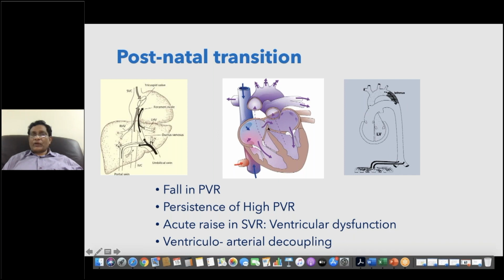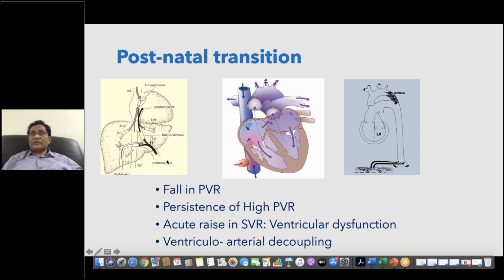Now because the foramen ovale is closed, the right atrium cannot shunt to the left atrium. Whatever pulmonary venous return is coming to the left atrium will be pumped into the aorta. If you have obstruction to the aortic outflow, or interruption of the aortic arch, or a coarctation, the left ventricle will go into acute stress.